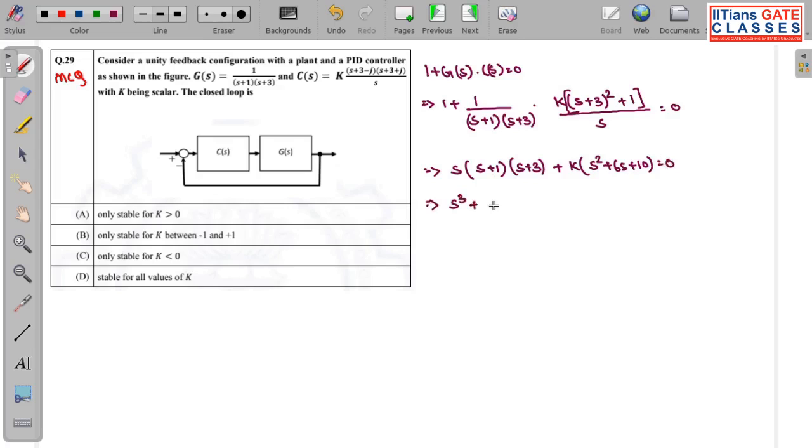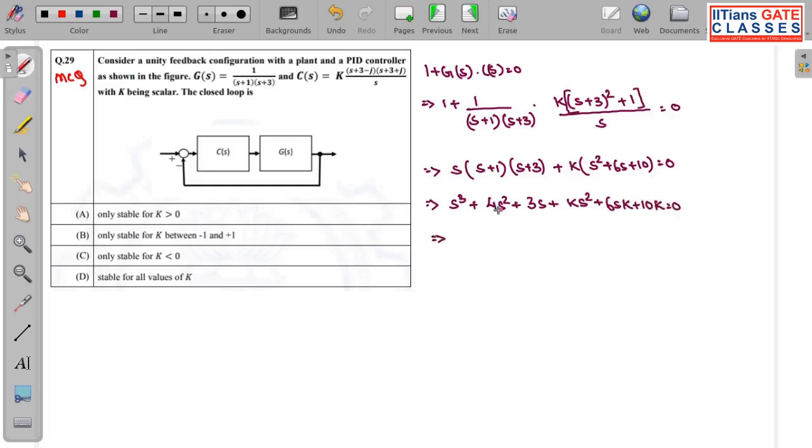s cube plus 4s square plus 3s plus K s square plus 6sK plus 10K. Okay, so I had missed this K here. So 6sK plus 10K equal to 0.